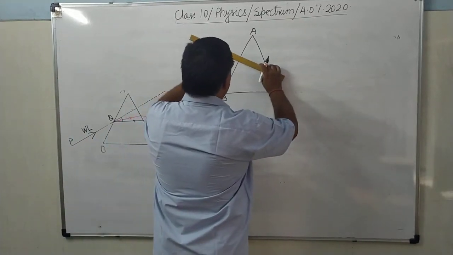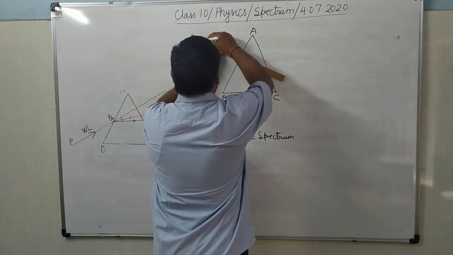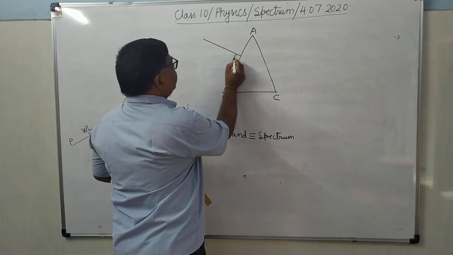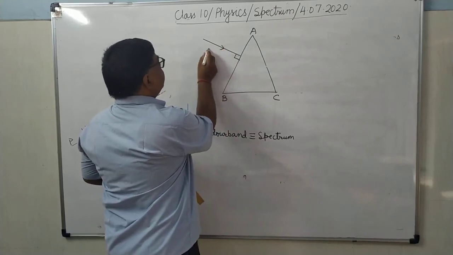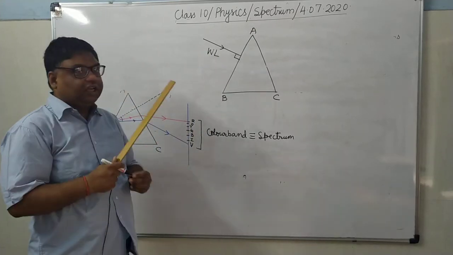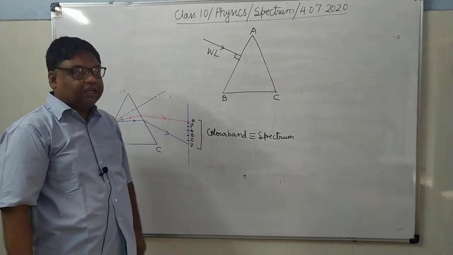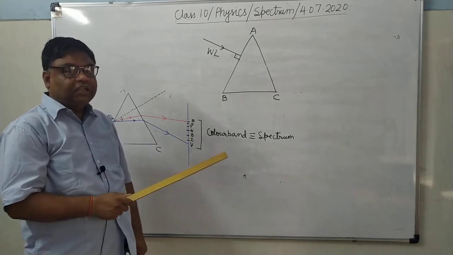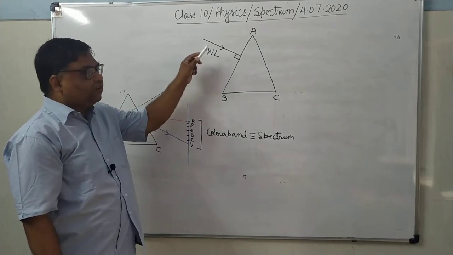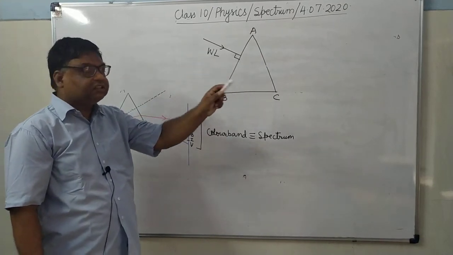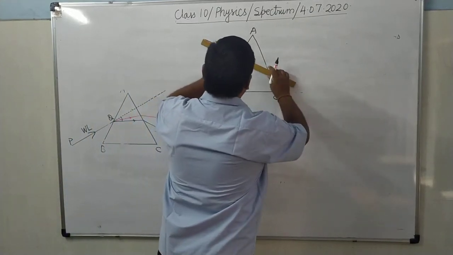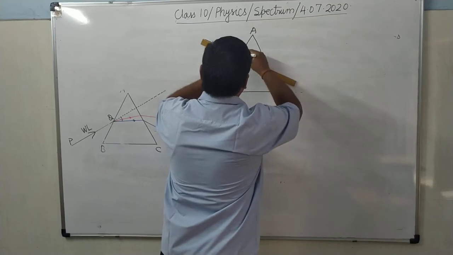What will happen? There will be no refraction, and therefore you will not get the spectrum. Though it is white light, since it is falling perpendicularly here, it will pass undeviated. There will be no refraction, and when there is no refraction, there will be no deviation of different colors in different directions. So we will not get the spectrum. It will pass undeviated. It's clear?